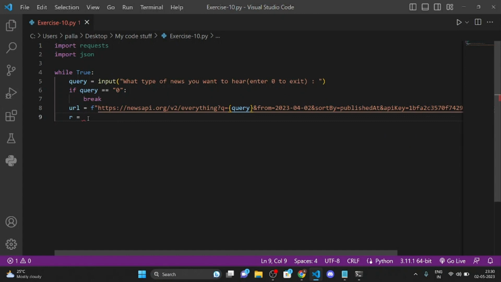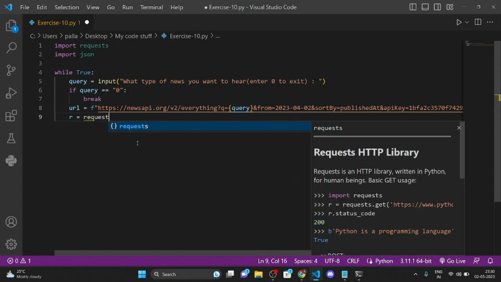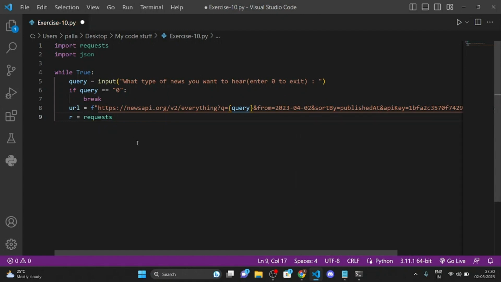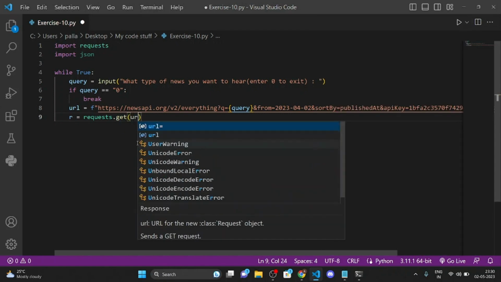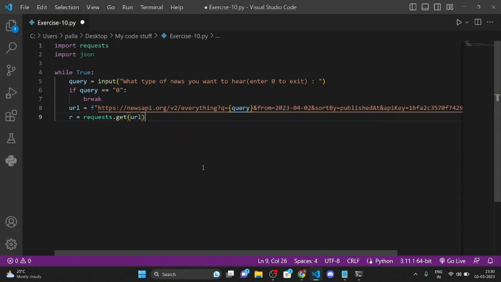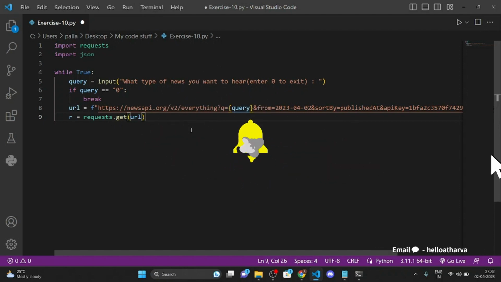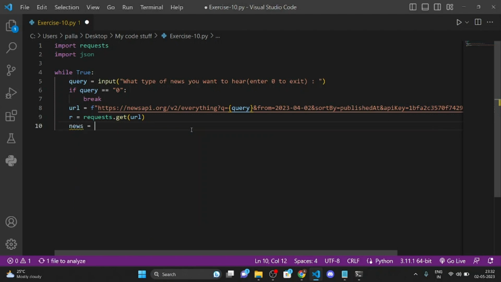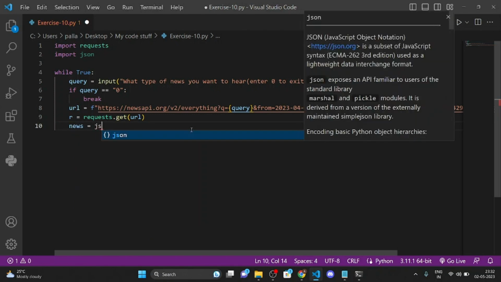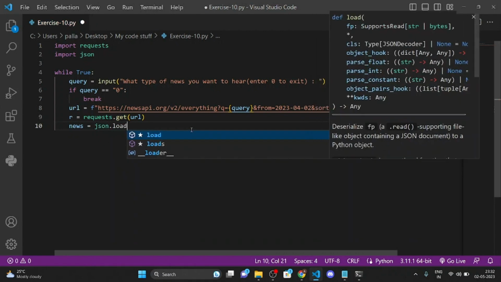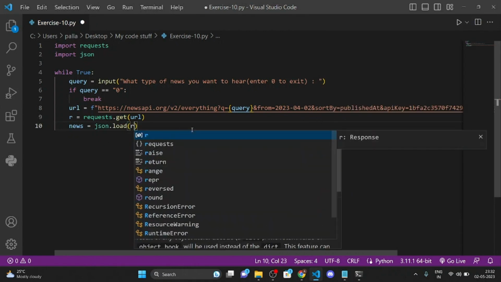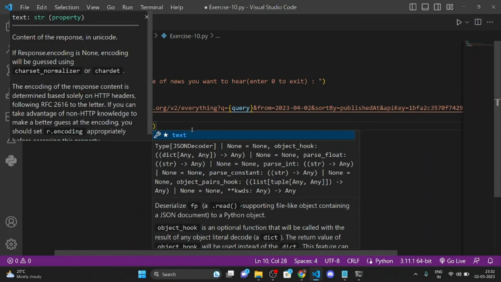Okay, so after that we are going to write r is equal to requests dot get, and we're going to get the URL. Okay, so after sending a get request to this URL, we're going to use the JSON module in which we're going to take one more variable, and we're going to do this JSON dot loads r dot text, right?